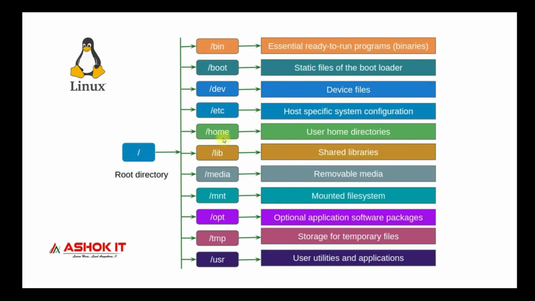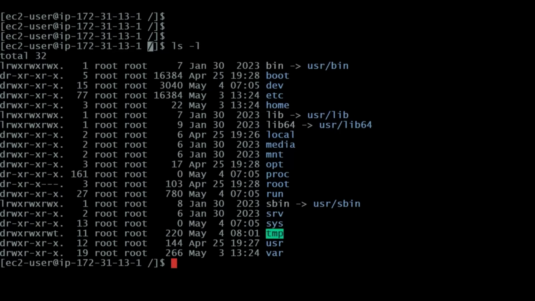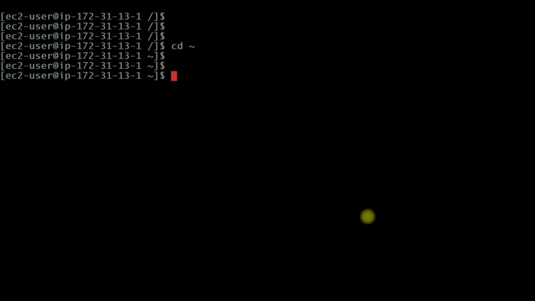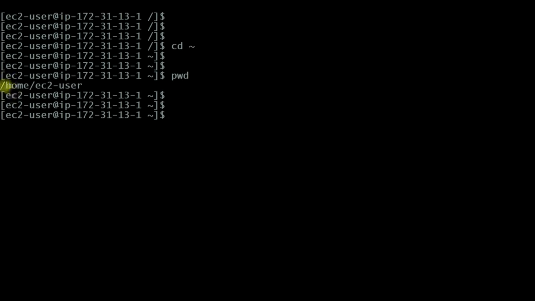And the /home directory is available, which is very important for us. Linux is a multi-user based operating system. Multiple user accounts we can create in the Linux machine. For every user, one user home directory will be created inside /home. Now if you see, currently I connected to this machine as ec2-user. Let me go to the ec2-user home directory. If you see my present working directory, I am inside /home/ec2-user.